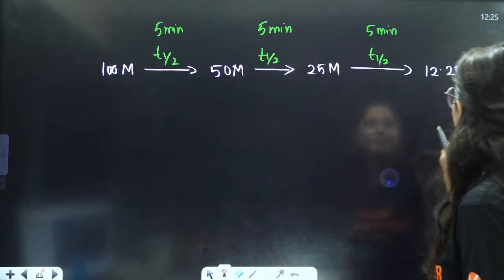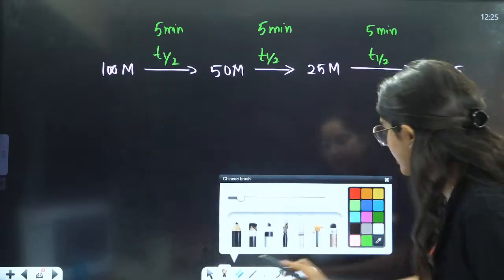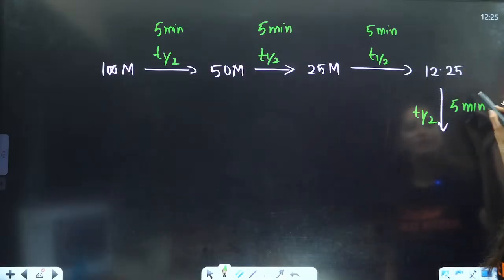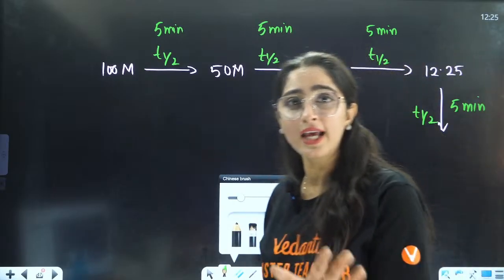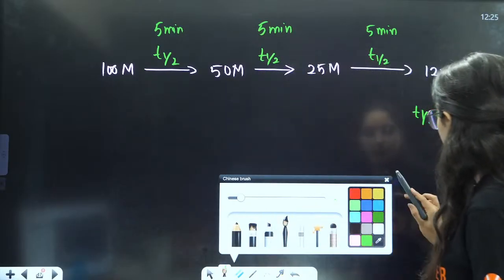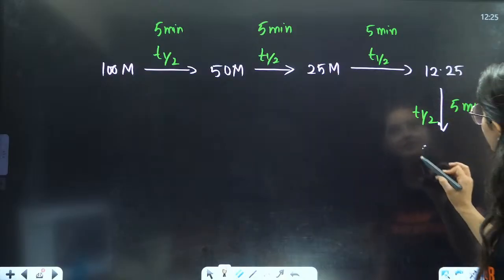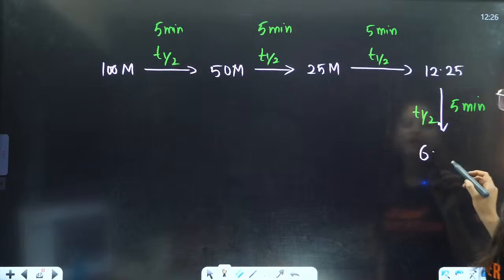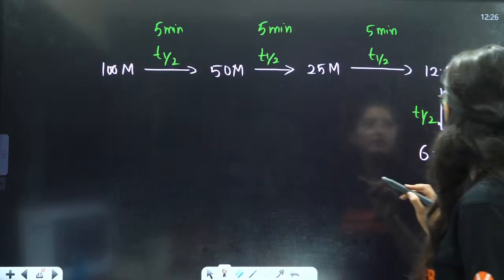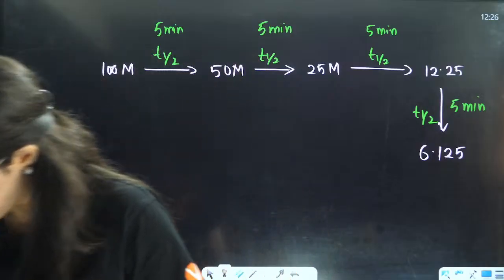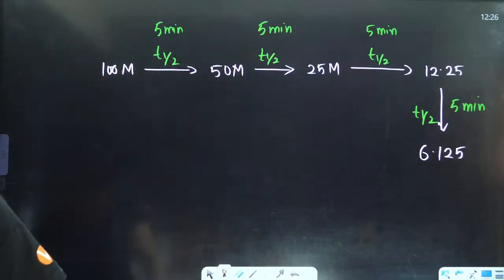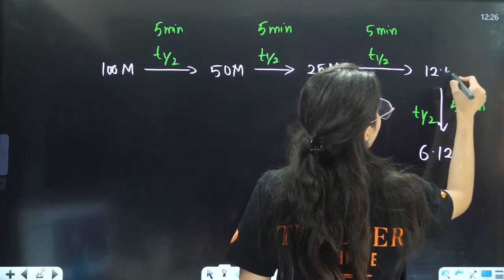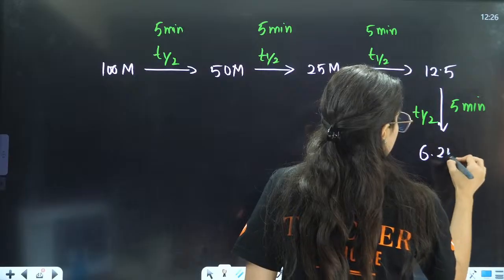Now if you say, ma'am, maybe after this the concentration will reduce to 0, but after giving it 5 more minutes, I am just assuming that T half is 5 minutes, again it is half of this, that is 6.25. Wait a minute, this is 25, this is 12.5 and this is 6.25, right?